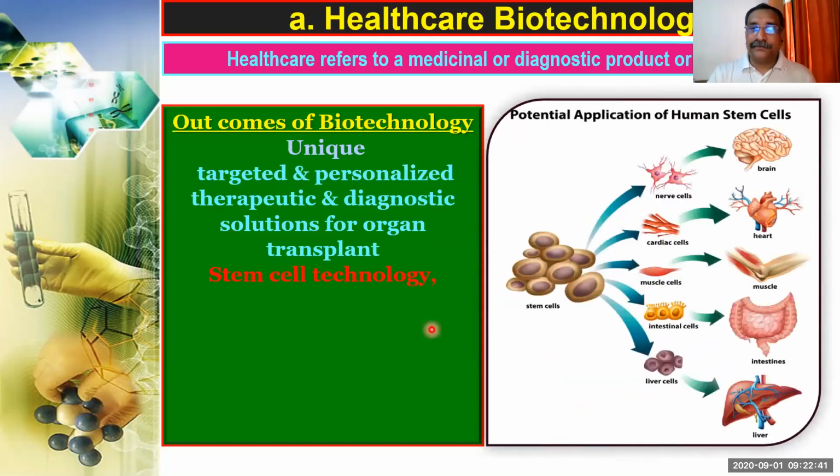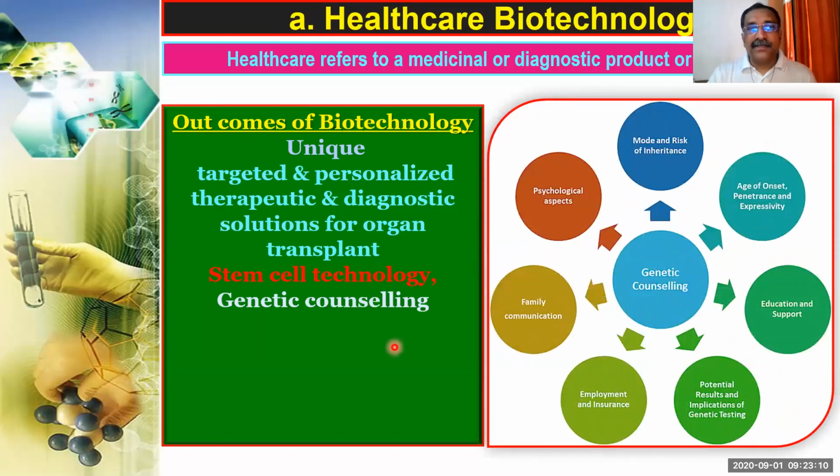Now, not only that, even stem cell technology. That means you see, these are the stem cells. Nerve cells are developed there. Then cardiac cells are developed there. Muscle cells are there. Intestinal cells are there. So if the stem cells are getting modified, you can see the results in various areas. Stem cell technology has improved, and biotechnology is giving a solution. Then genetic counseling.